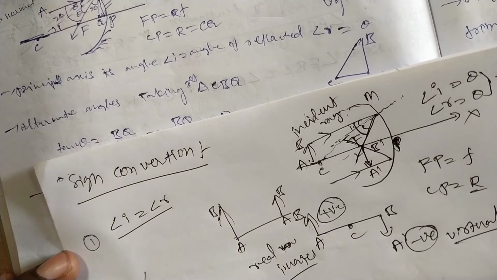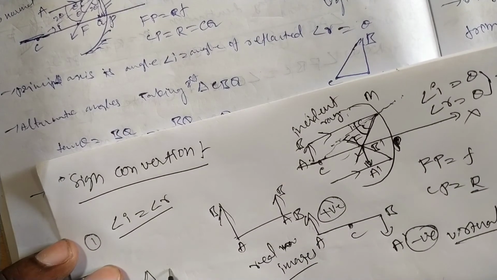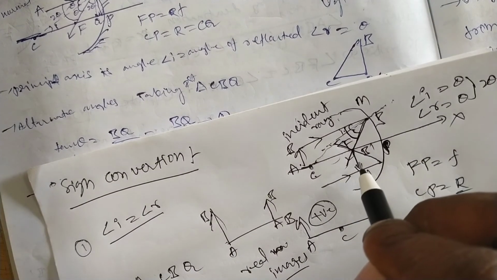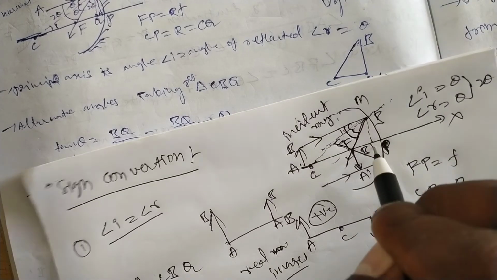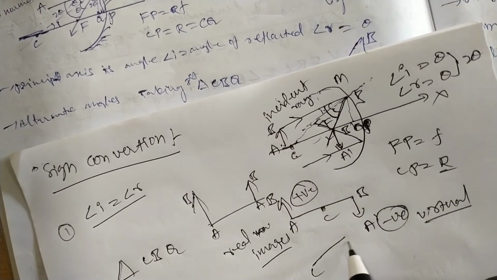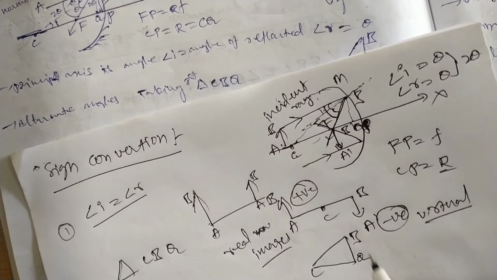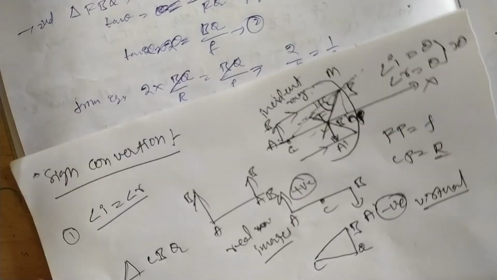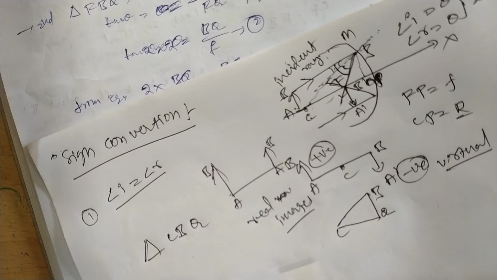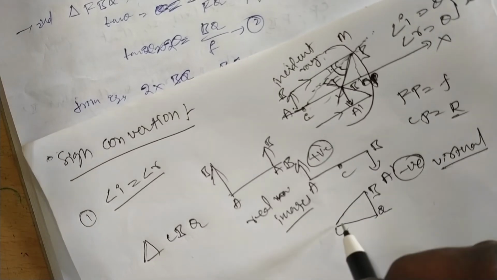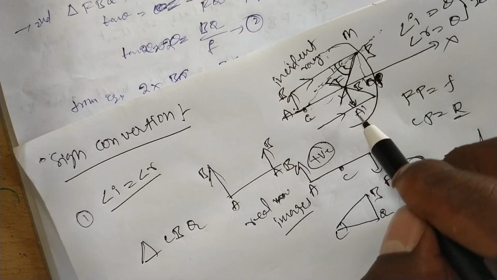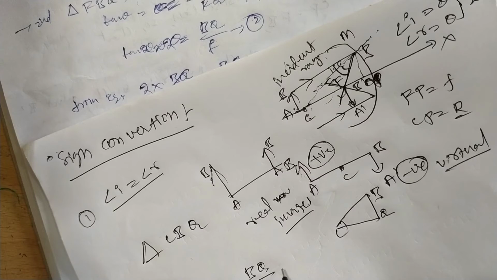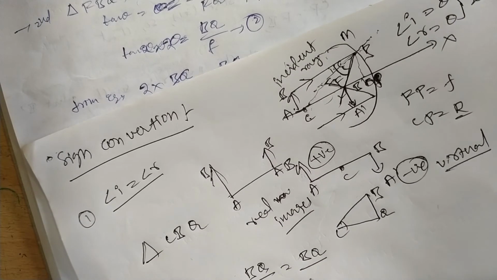We can take the triangle CBQ. From triangle CBQ, tan theta is equal to BQ by CQ.